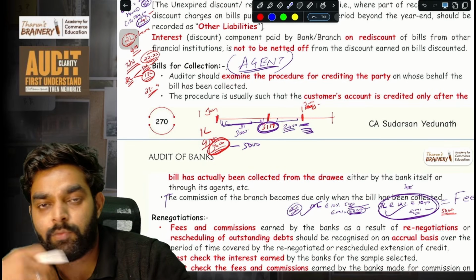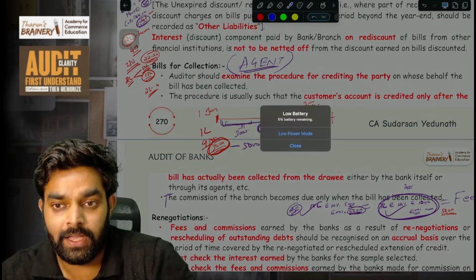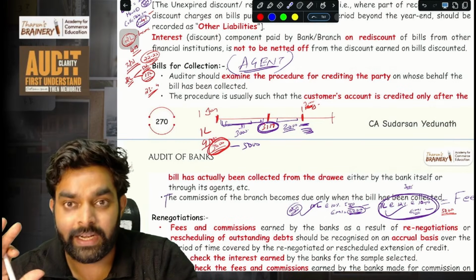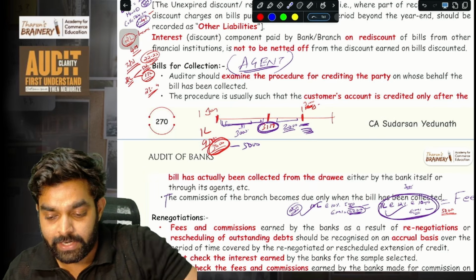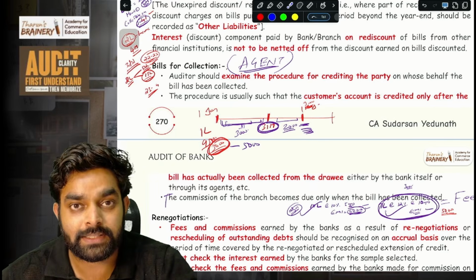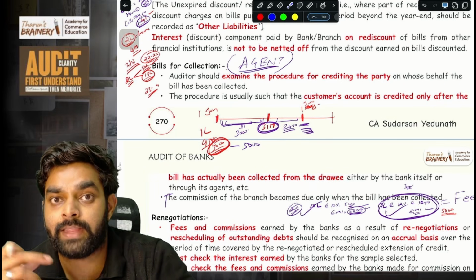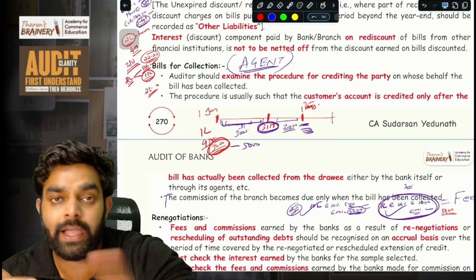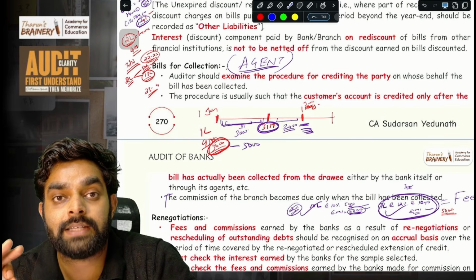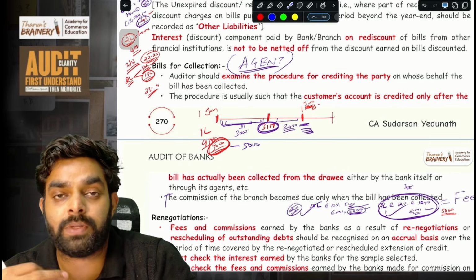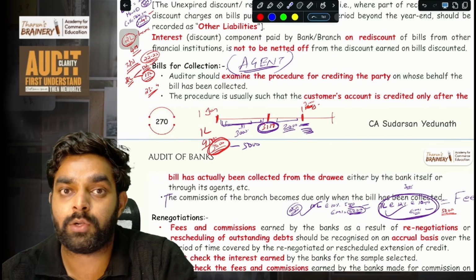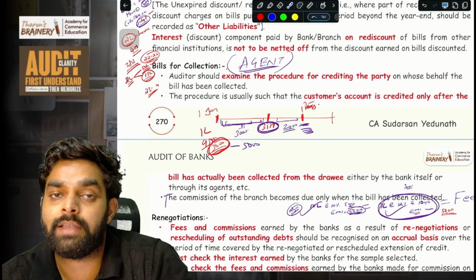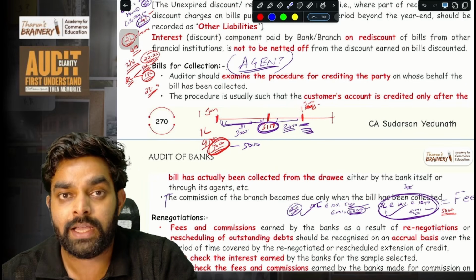So guys, understand, when I give my bill to the bank, in the bank's books no journal entry is made. The bank will make the journal entry only when that debtor pays money to the bank. At that time, the bank has earned that fees. Imagine 2,000 rupees is the fees. So when the debtor pays 10 lakh to the bank, the bank earned 2,000. At that time, on accrual basis, they will put that journal entry, 2,000 rupees receivable.